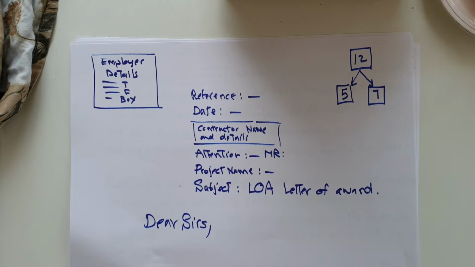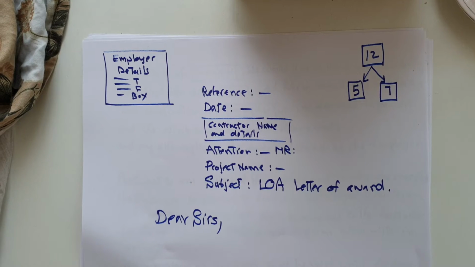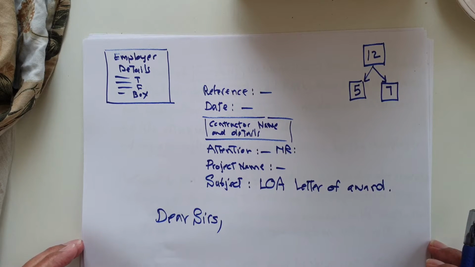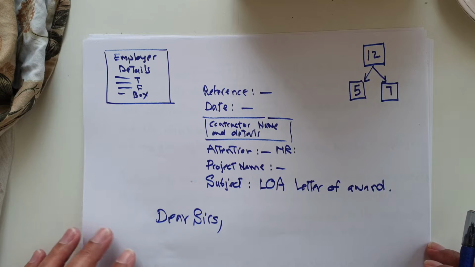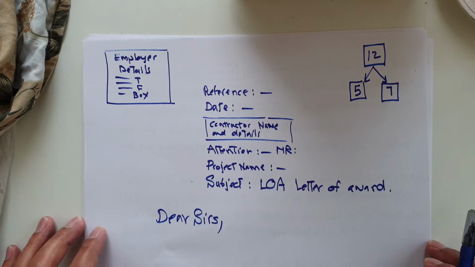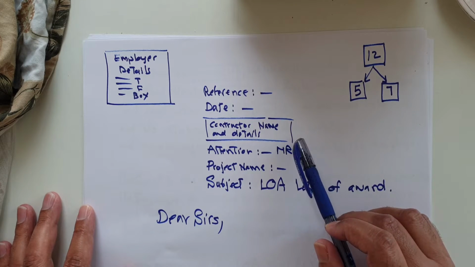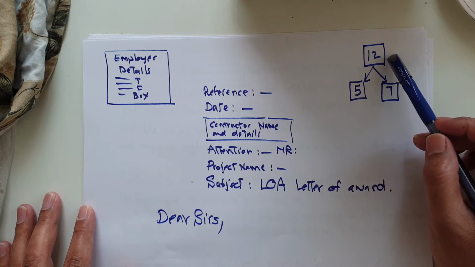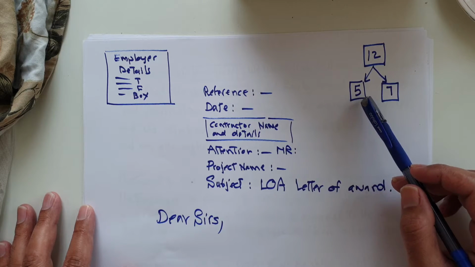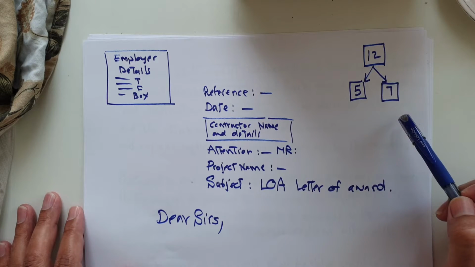In the previous video, we talked about the LOA, letter of award, and mentioned all the details about what is included in the LOA. Today in this video, inshallah, we'll go through more detail for the LOA to be clear for everyone. So let's go. The letter of award includes 12 points. In this video, inshallah, we will mention more detail about 5 points and keep 7 points for the next video, inshallah.